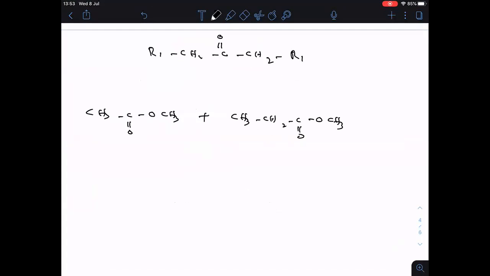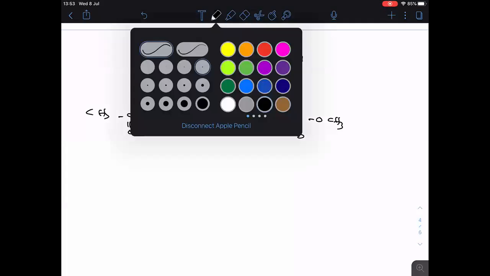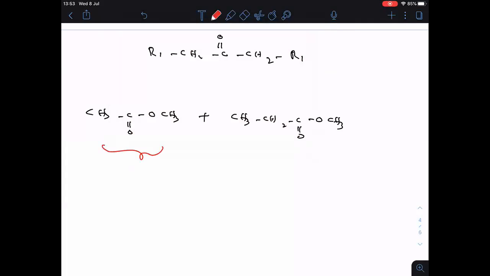Afterwards, you write. I'll give some time. So, both are different esters. Try to understand. This is one ester. This is one ester. Both are having alpha hydrogen atoms. Is it clear? Anyone remember crossed aldol condensation? Like that. When both are having alpha hydrogen atoms, how many products are formed? Anyone can answer this question?